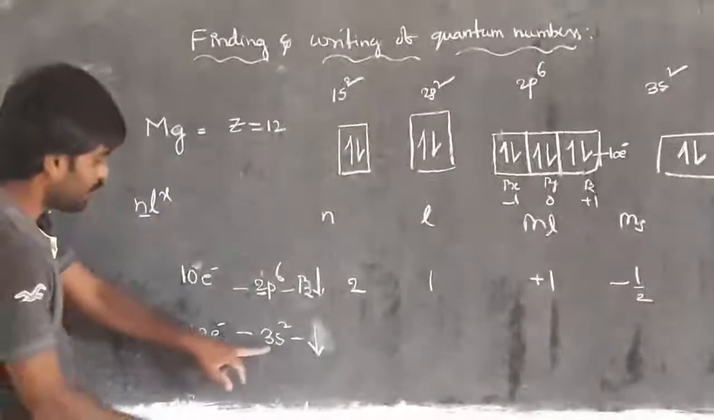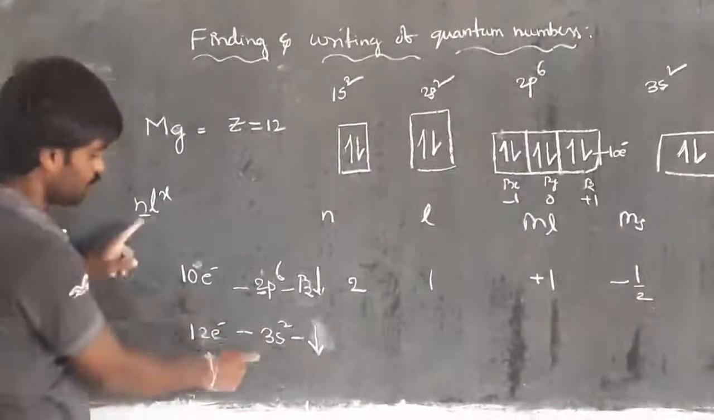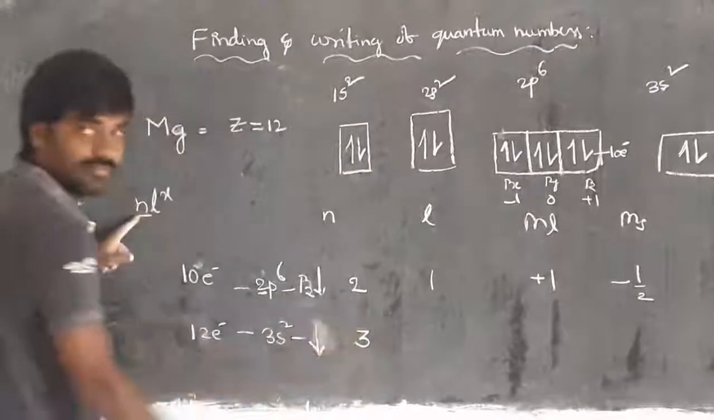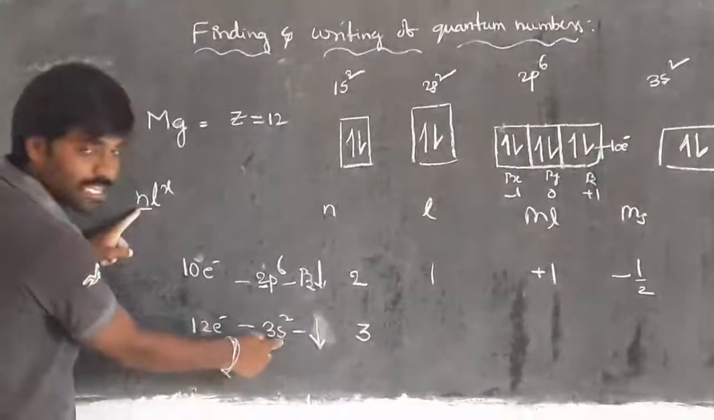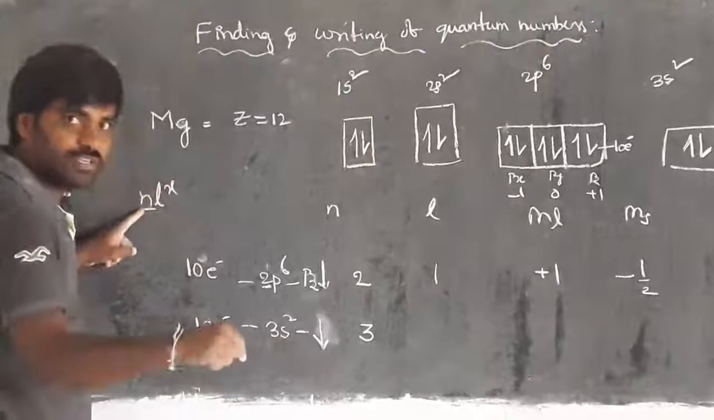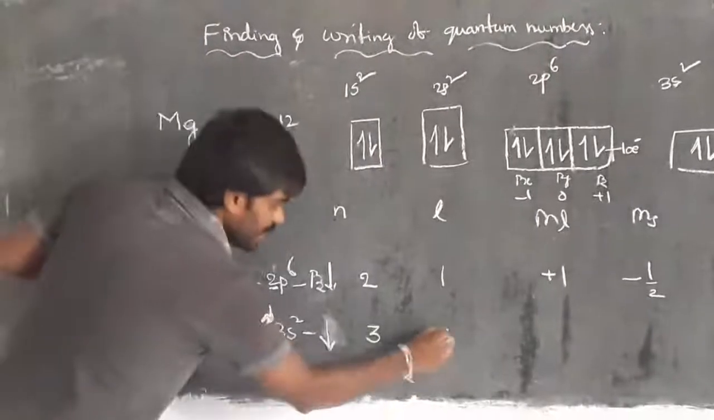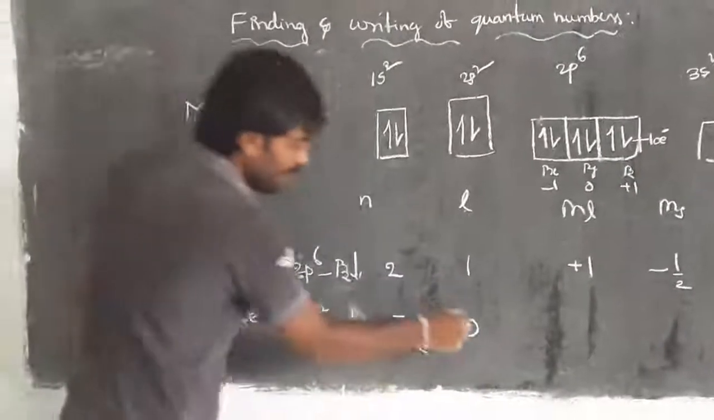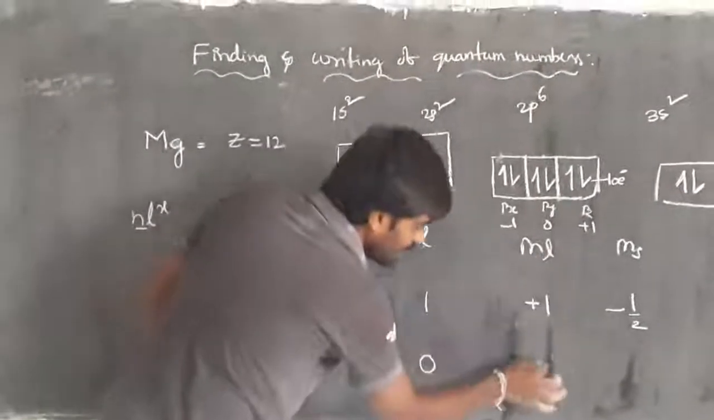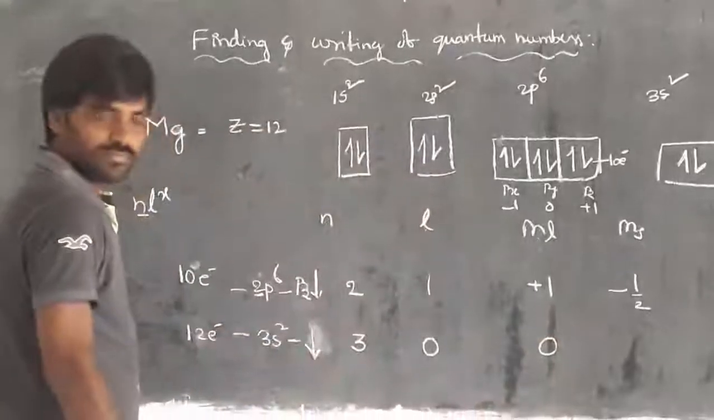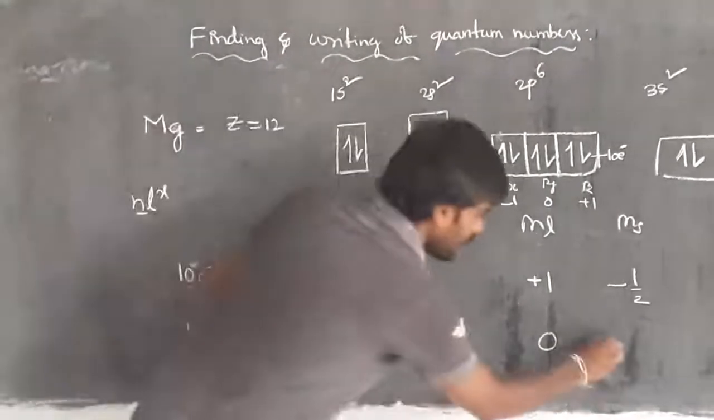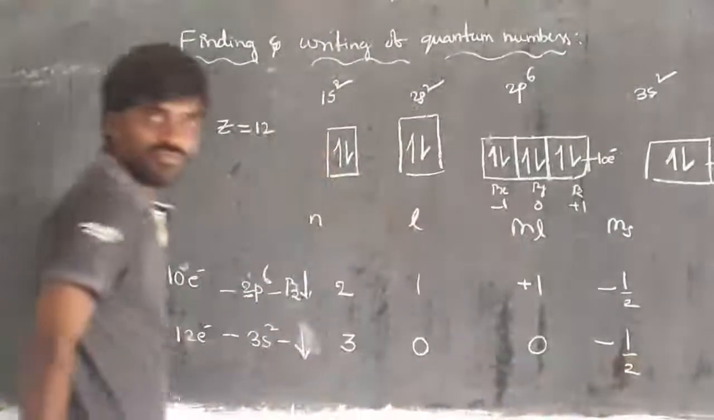Then coming to the 12th electron, it is present in 3s2. So what is the n value? The n value is 3. What is the orbital? S orbital. The L value is 0 for the S orbital. Then when L is equal to 0, ML is ultimately 0. Then is it clockwise or anticlockwise? Anticlockwise. Anticlockwise means minus one-half.